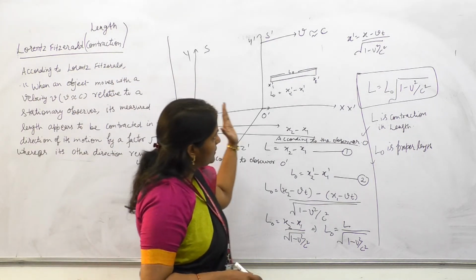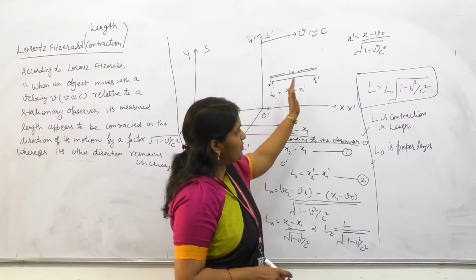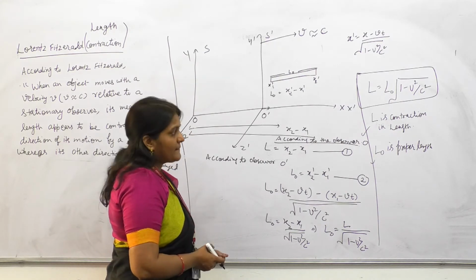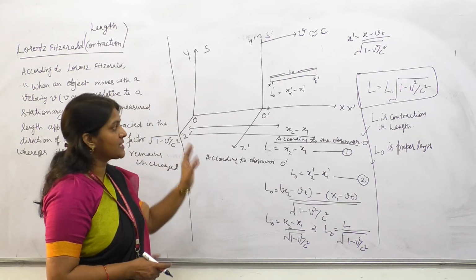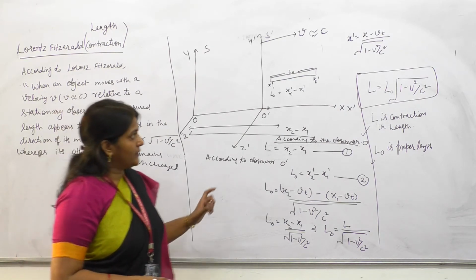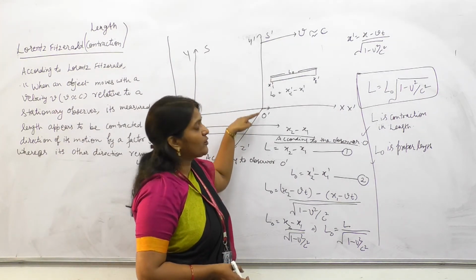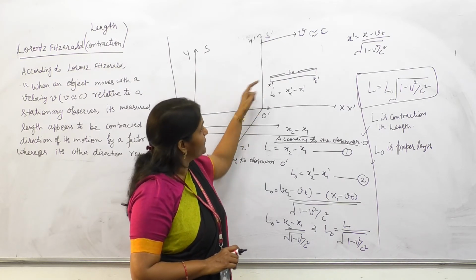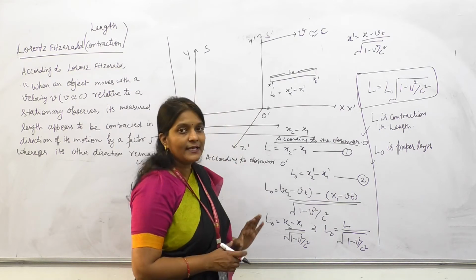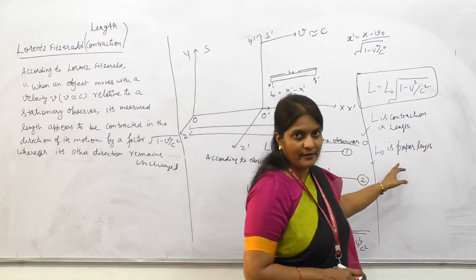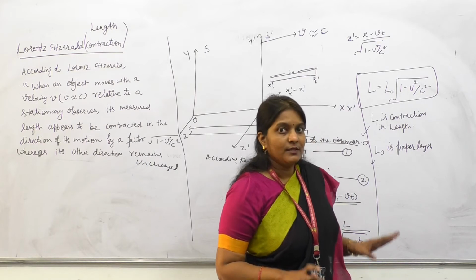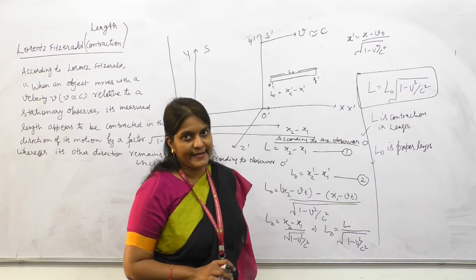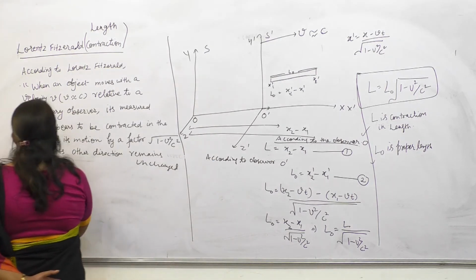So the dimension which is in the direction of motion gets contracted. So don't confuse with the stationary observer. The stationary observer with respect to the rod: if the stationary observer with respect to the rod measures the length, it is called the proper length and it remains unchanged.